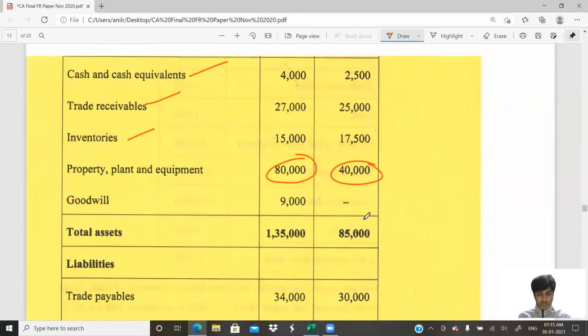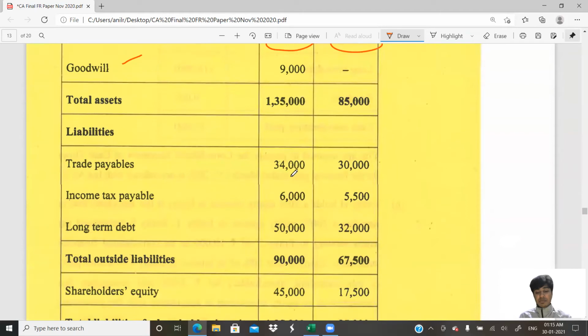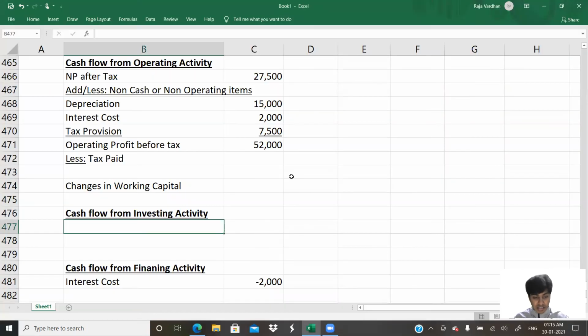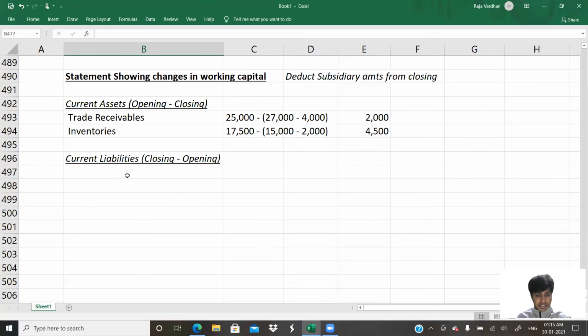Let us go to the next one. So this is done. Total assets they've given, we don't really care. Trade payables. This is our current liability. We'd have to deal with it here, where working capital changes. I'll write it here.